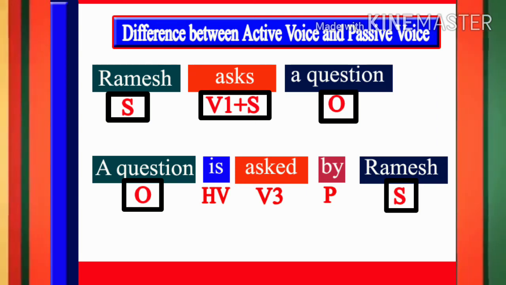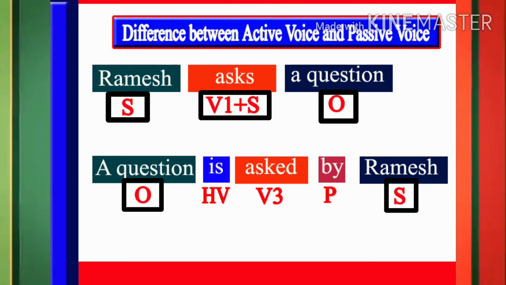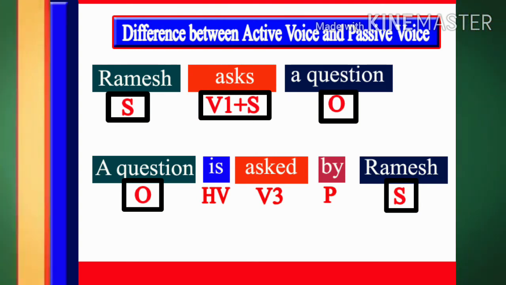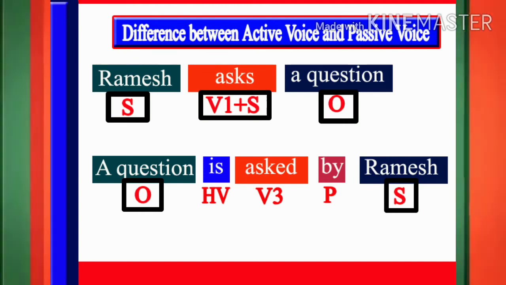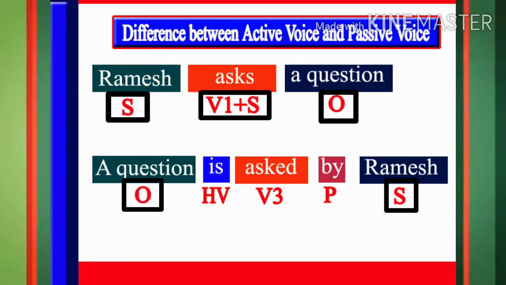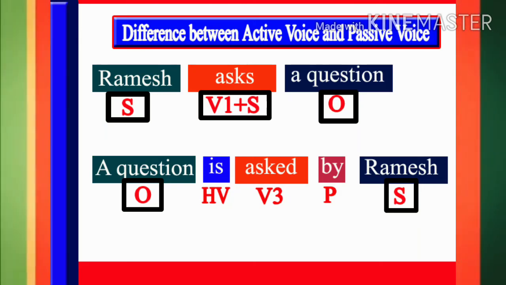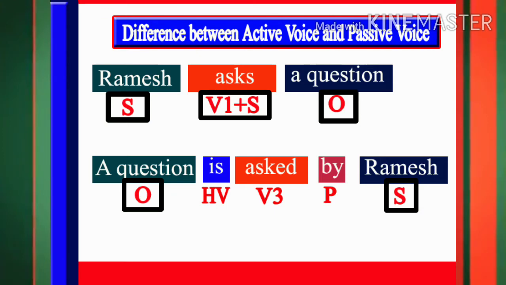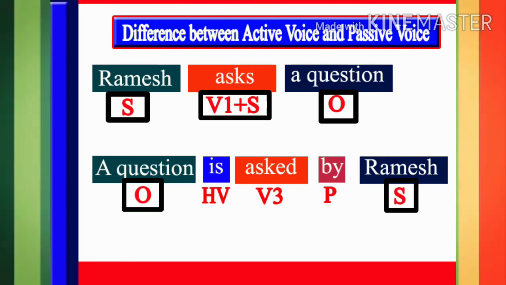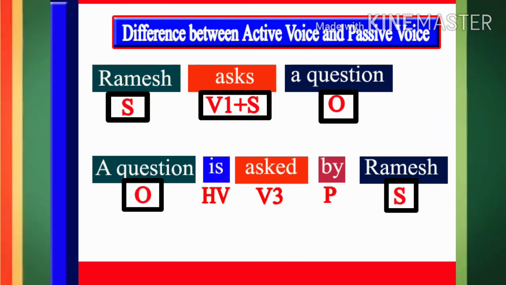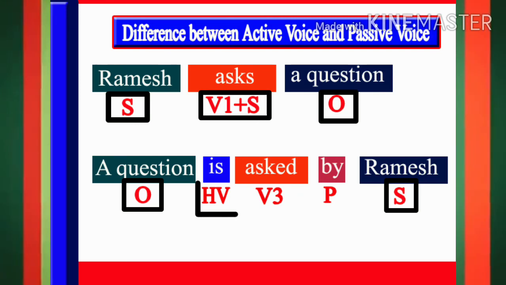The second change we have to make is that a suitable helping verb is used after the object, since the sentence is in simple present tense and the object a question is in singular form. While transforming the sentence Ramesh asks a question, we have used the helping verb is.